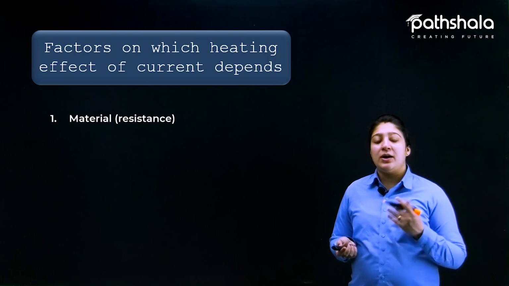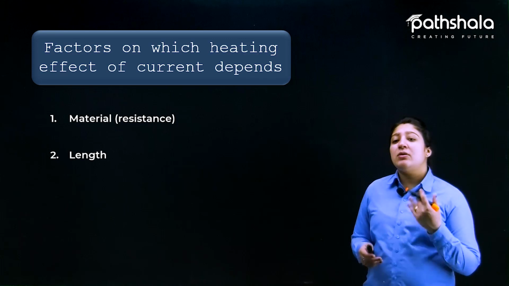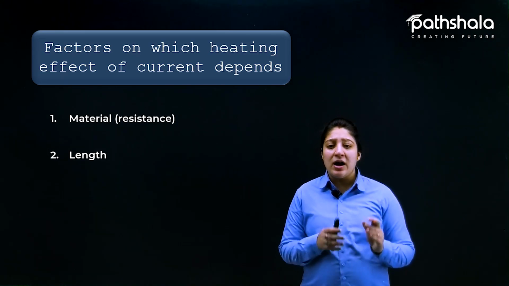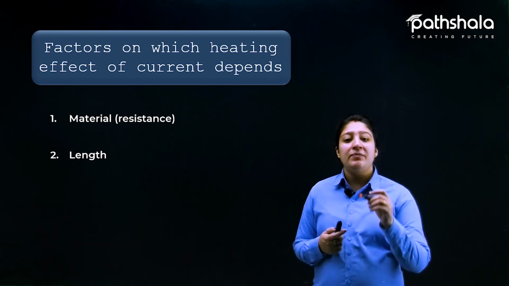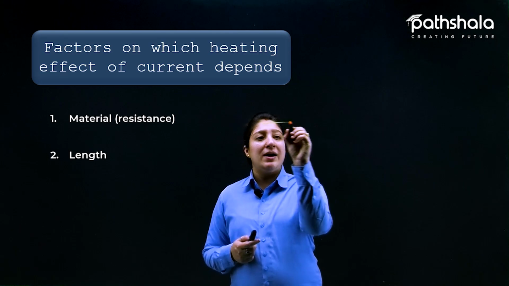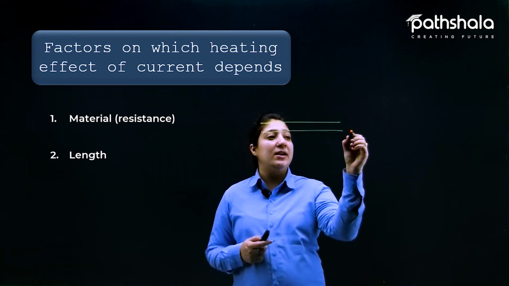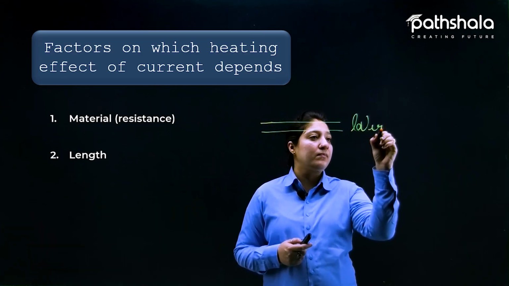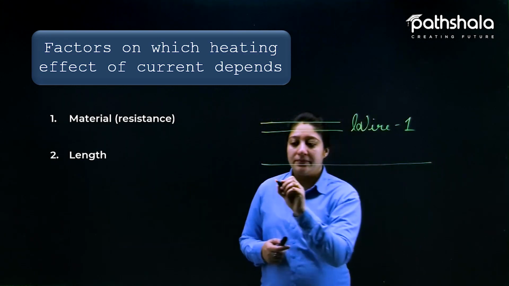Now let's move to the second factor, that is length. How does the length of the material define the heating effect, or how is the heating effect affected by the length? Now see here, if there are two wires, one wire is of smaller length, and that is our wire 1, and one wire is of longer length.